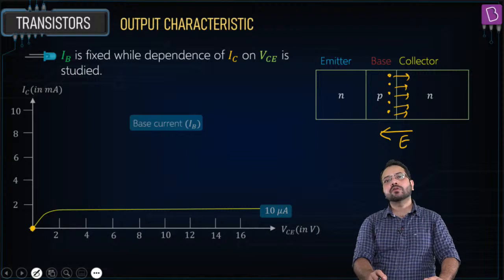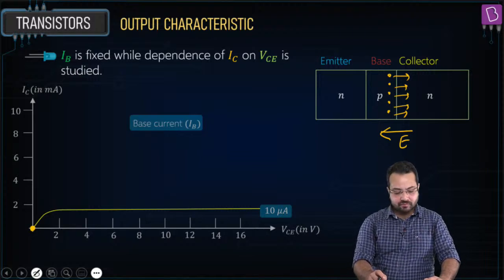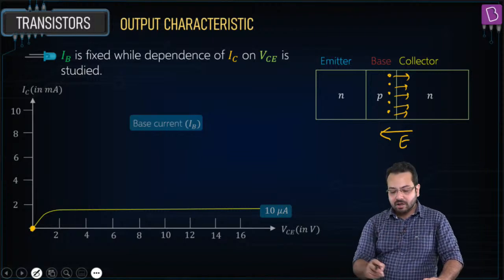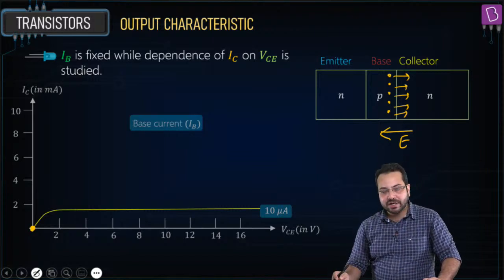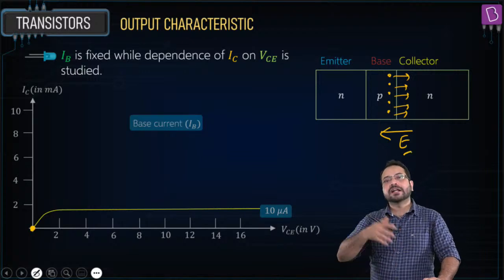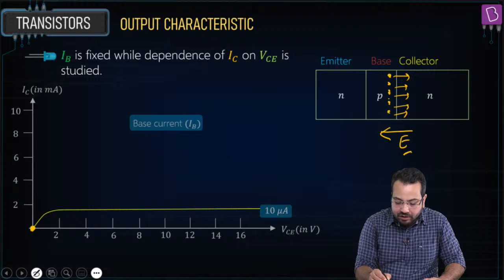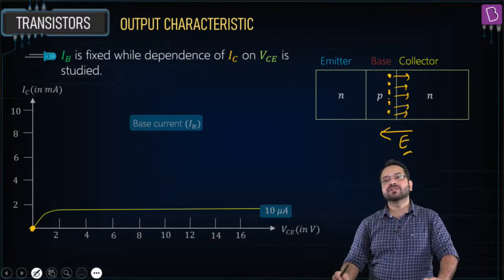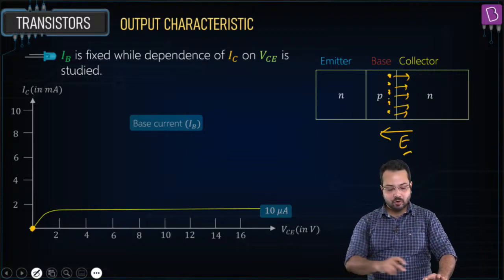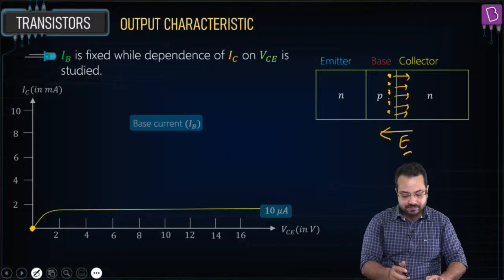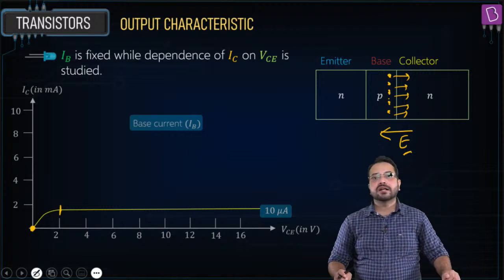So when VCE is 0, which means there is no reverse bias voltage, then what is going to happen? There is going to be no IC, so it will start with 0. But as we increase the reverse bias voltage, the electric field also increases, and all the electrons that have come over here in the base are going to be sucked towards the collector because of this electric field. So the collector current is going to increase, but after a point the collector current is going to saturate.